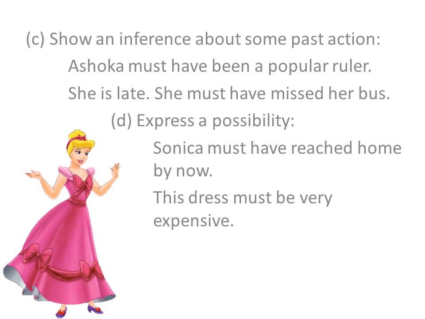Like, Ashoka must have been a popular ruler. Now children, when Ashoka was a ruler, we were not there, of course. So we are just drawing an inference after reading about him that he must have been a popular ruler. She is late, she must have missed her bus. So somebody has arrived late, so we are drawing an inference that earlier she must have missed her bus. That is why she is late.